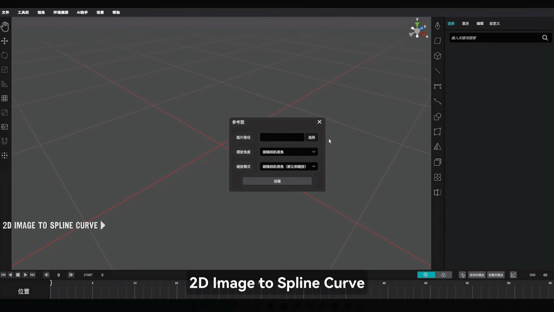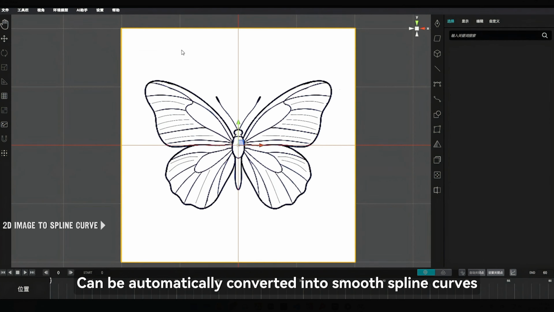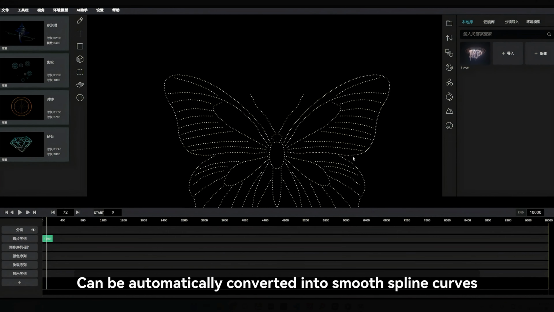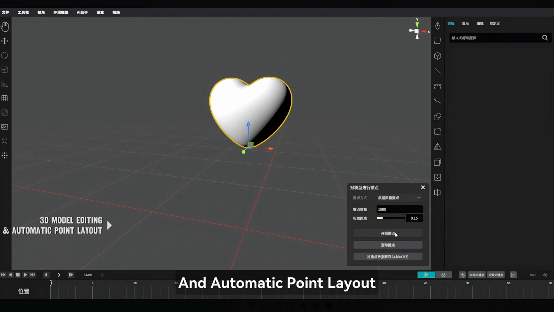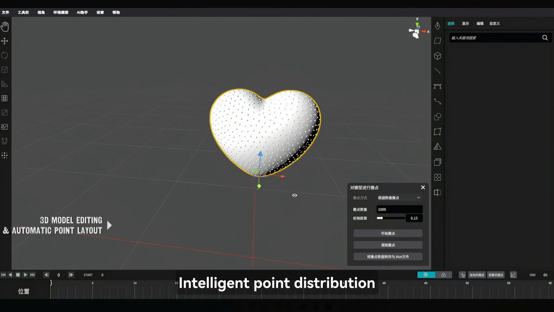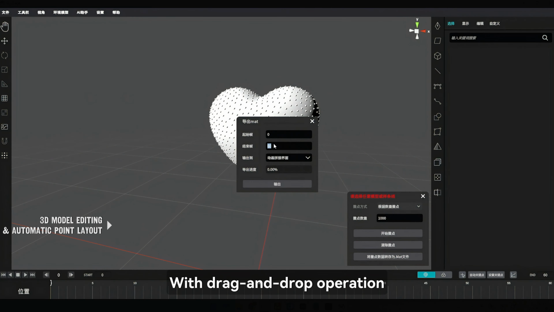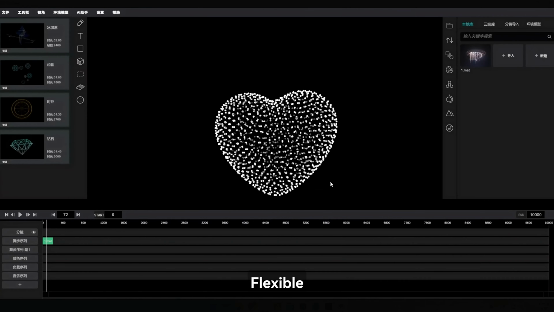2D image to spline curve. Hand-drawn drafts or AI-generated images can be automatically converted into smooth spline curves. For free editing, 3D model editing, and automatic point layout. Intelligent point distribution with drag and drop operation. Convenient, flexible, and intuitive.